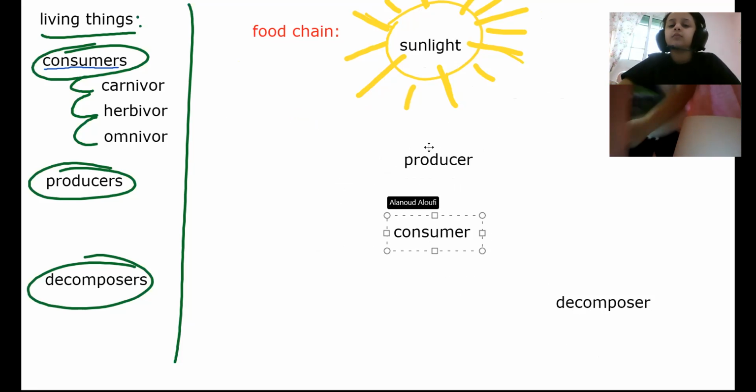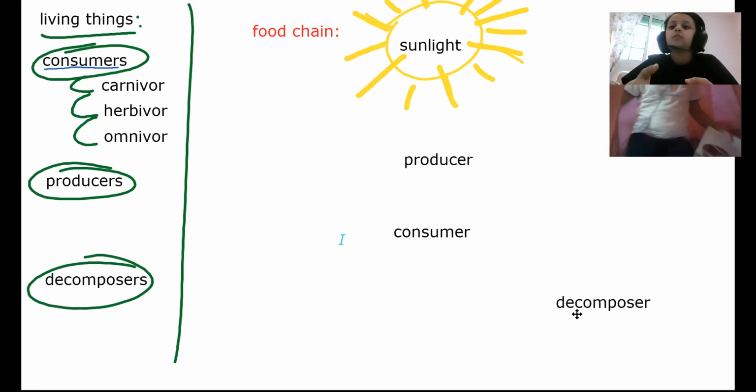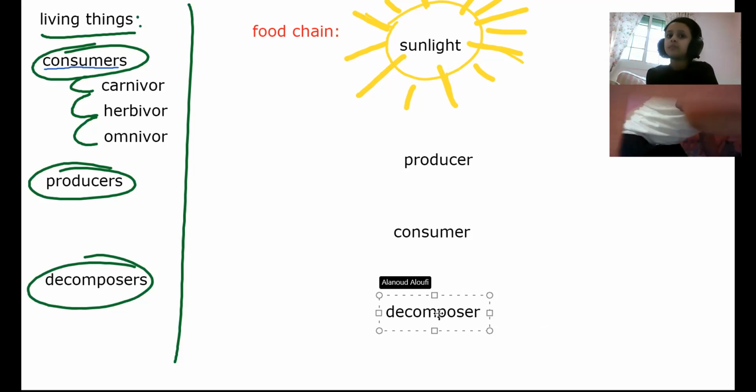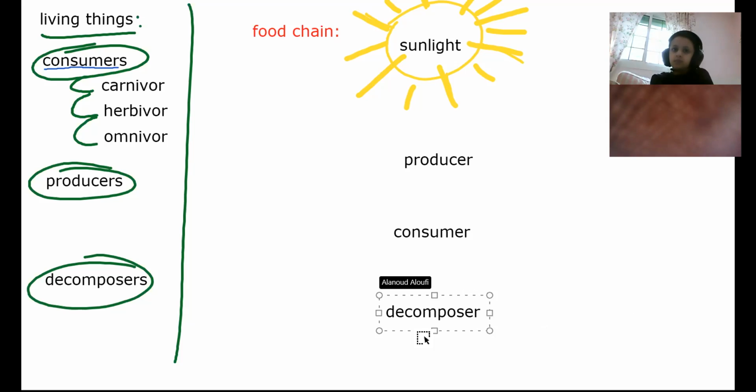After a consumer eats plants and living things, after it dies, who will eat them? A decomposer. An omnivore eats plants and animals, Fatima.